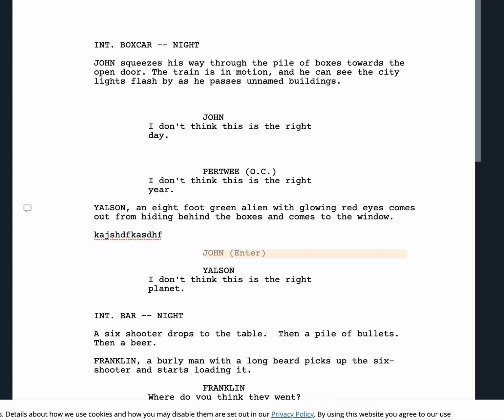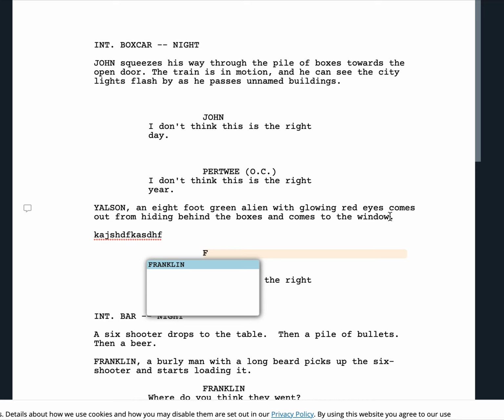You also notice that it will sort of pre-populate with other names that are in the script. So if you have everyone in your script start with a new letter, it makes typing a lot faster. So Franklin, sure, let's choose him. And here I'm hitting Enter.